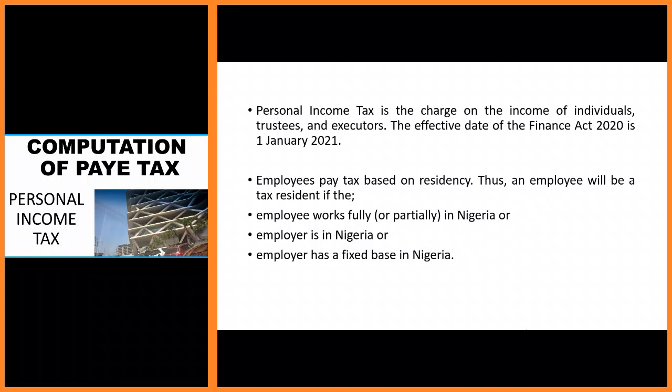So when we are talking about the pay as you earn system, who are to pay tax is the first question. They are individuals, trustees, executives, and executors, and employees of businesses or organizations, people in employment. They are chargeable under the pay as you earn tax system.